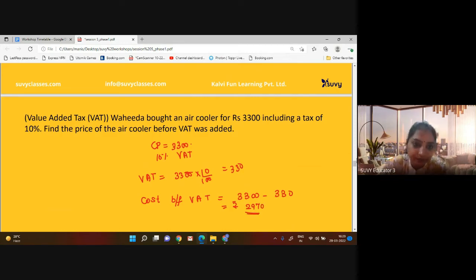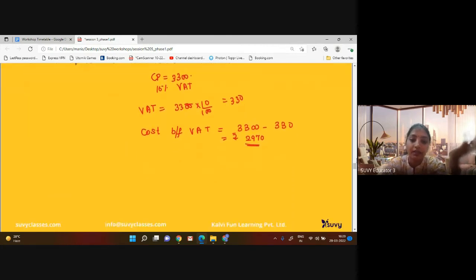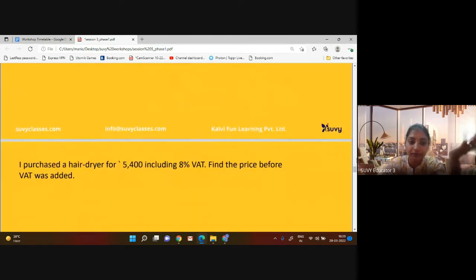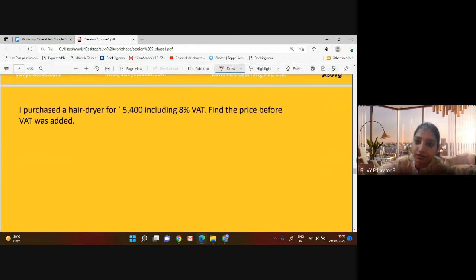Any query till there? We have talked about sale tax. Now again, let me give you a review. What we have done already: we have talked about what is discount, what is mark price, what is selling price, what is cost price, what is gain, what is loss, what is sale tax, what is VAT, value added tax. Any doubt till there? Again, an important question is there.